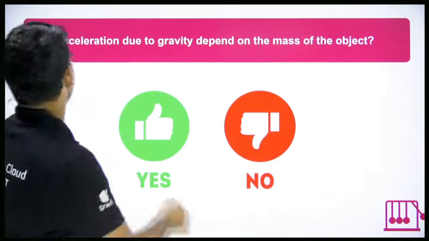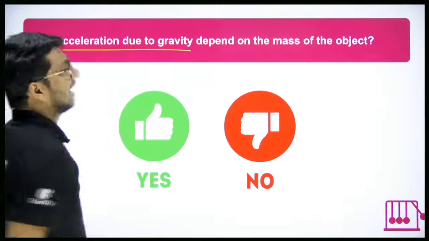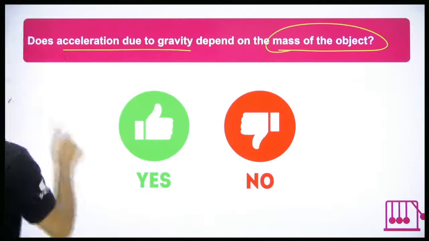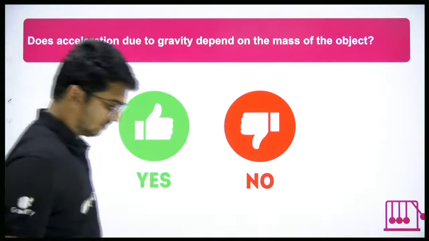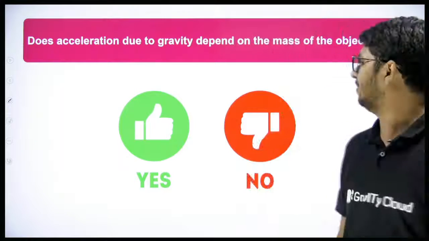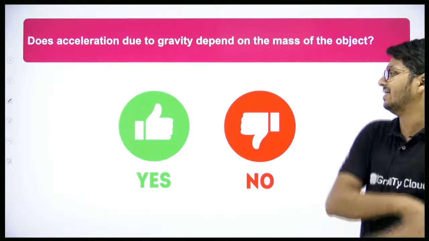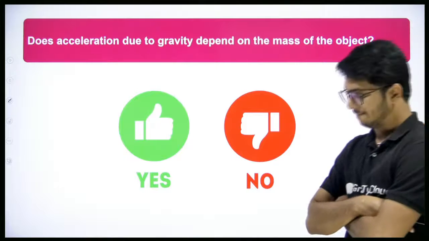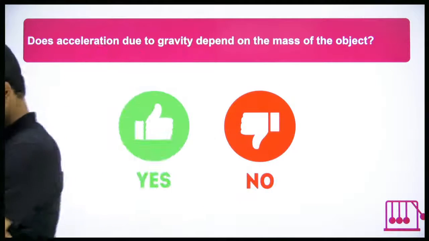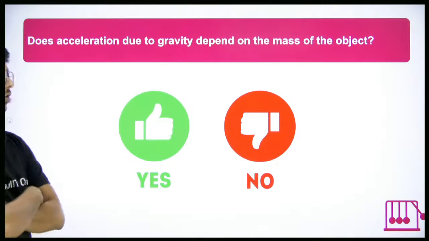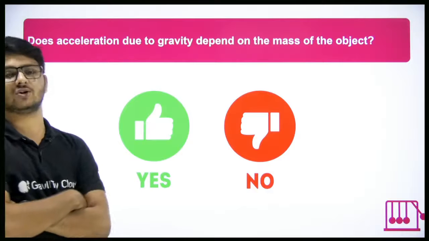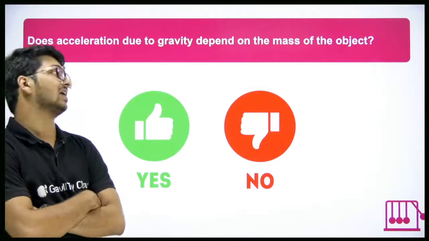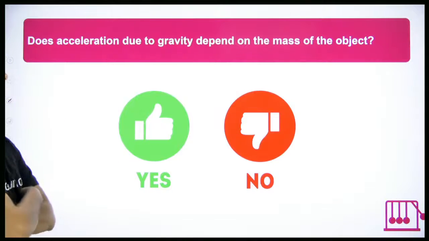Interesting one, by the way. Does acceleration due to gravity depend on mass of the object? Yes or no? Simple. Does acceleration due to gravity depend on the mass of the object? Very simple question, a very quick yes or no. What do you think? I'll give you a clue. The clue is to look at the formula for acceleration due to gravity, and from that you can understand whether it depends on the mass of object or not.